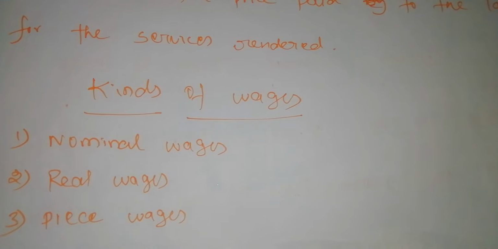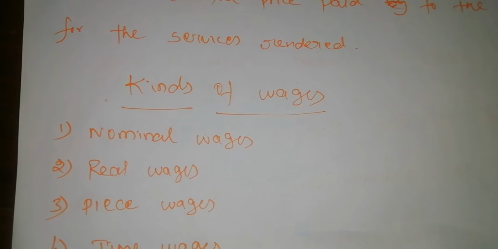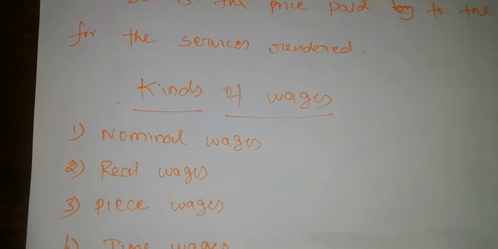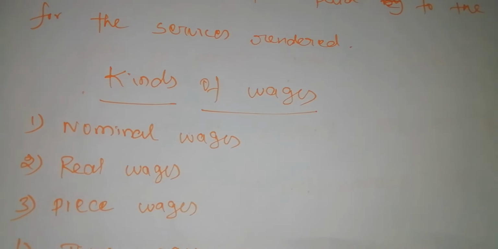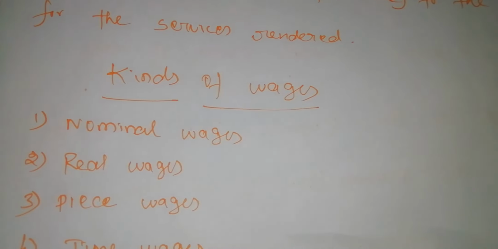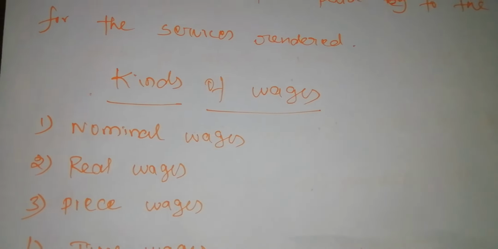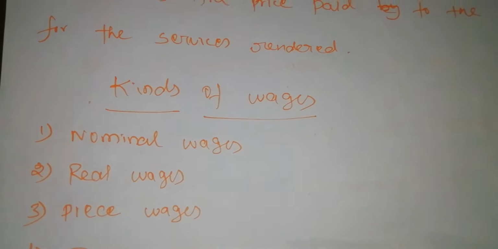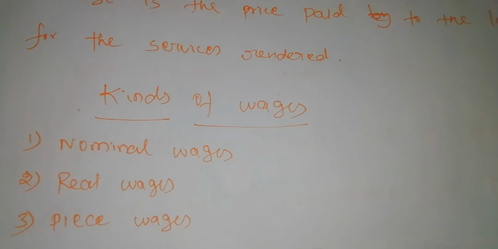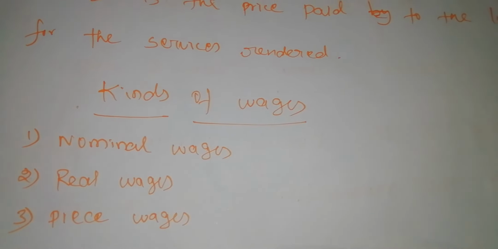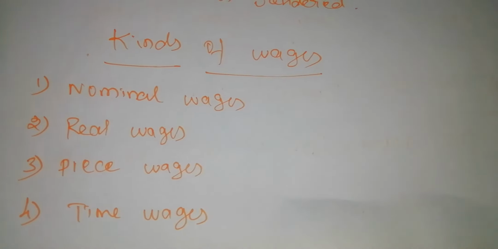Next, piece wages. According to this, the wages are paid on the basis of the quantum of work done. So if you are getting wages on the basis of the quantum of work done, it is considered as piece wages. On the basis of how much work we have done within one day, we will get the wages. That is called piece wages. Normally contractual persons will always get piece wages. If you complete some amount of work, you will get the wages. Next, time wages.